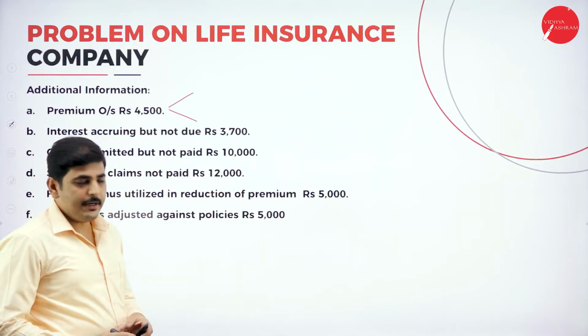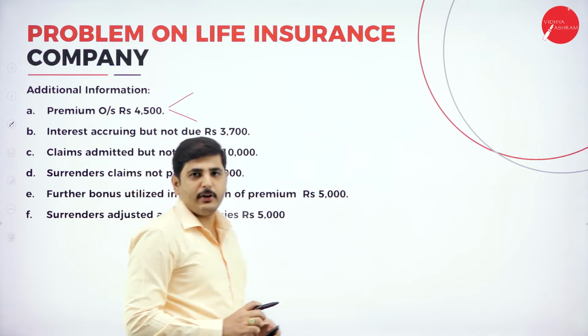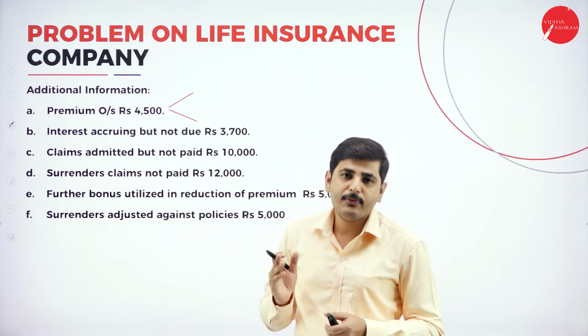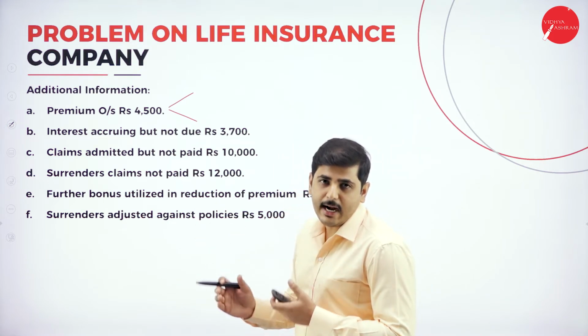Now next adjustment, further bonus in reduction of premium. So a further bonus in reduction of premium, add to bonus, schedule number 4, benefits paid, add to bonus. Again, schedule number 1, premium, add to premium.